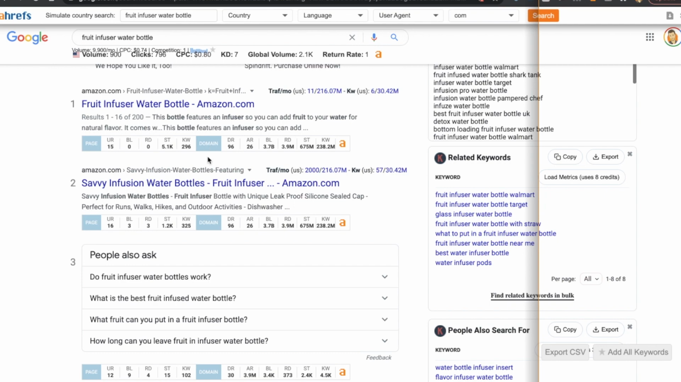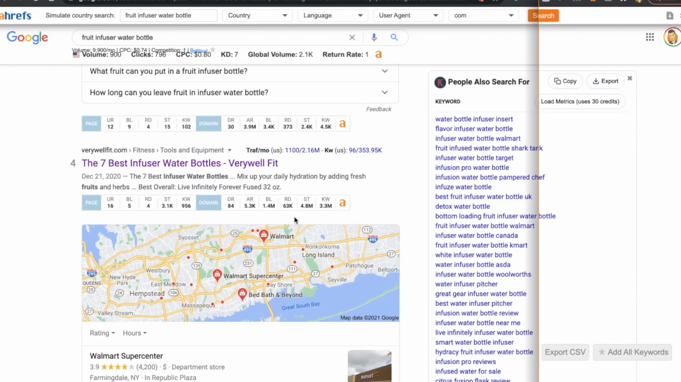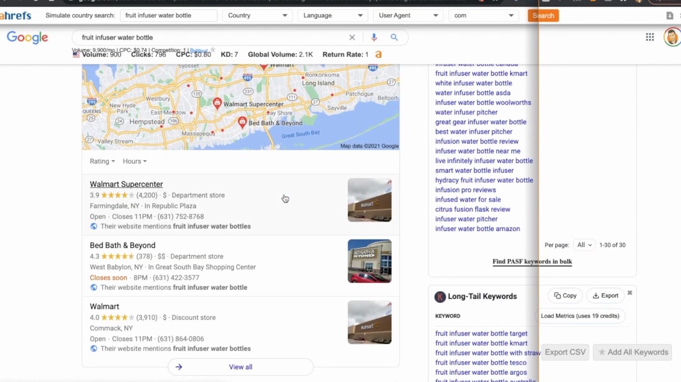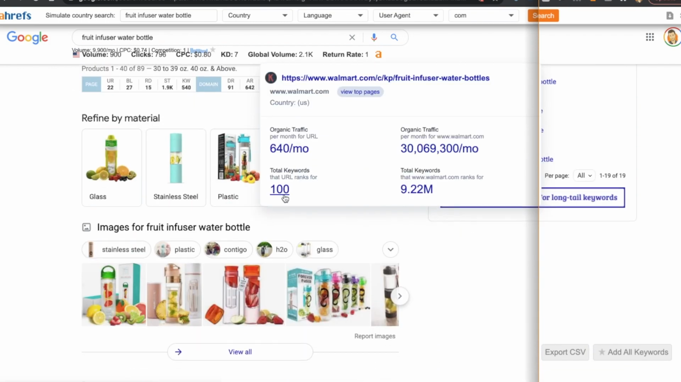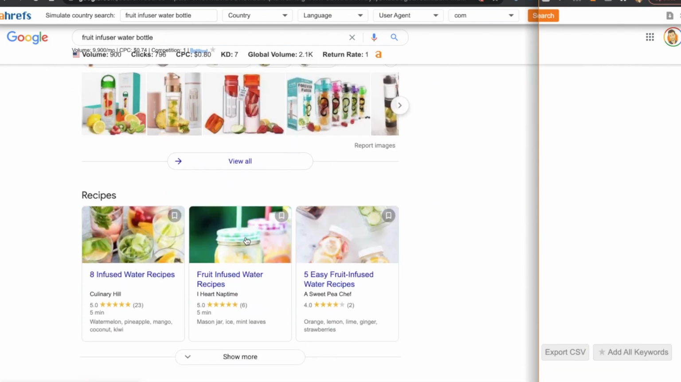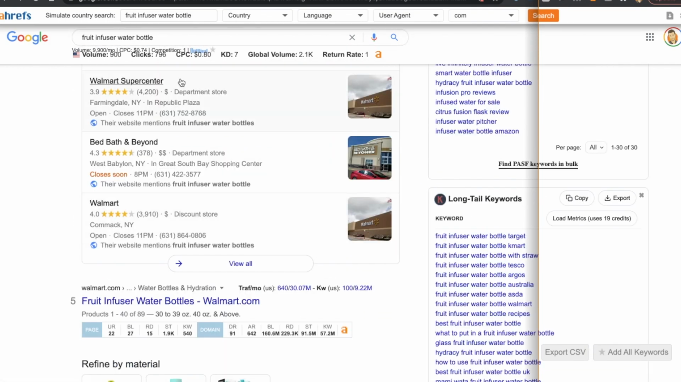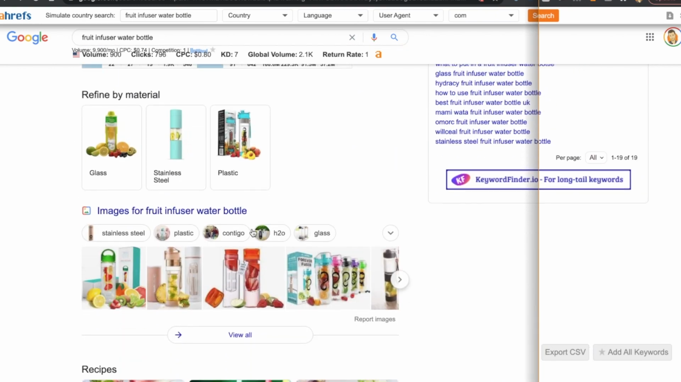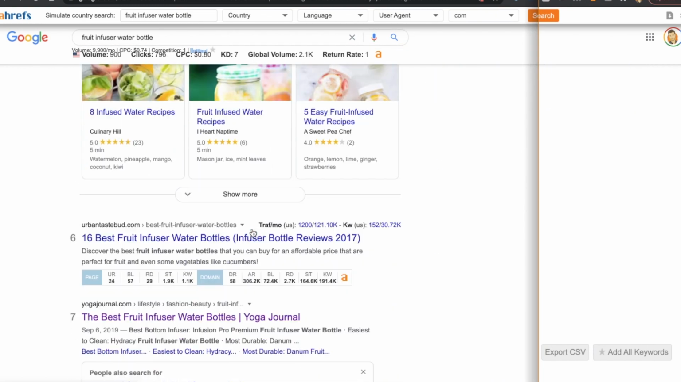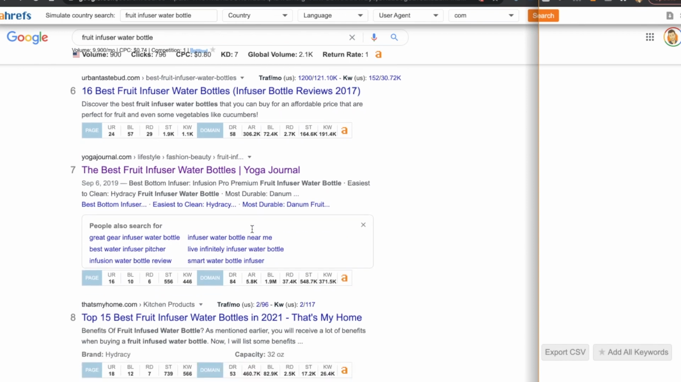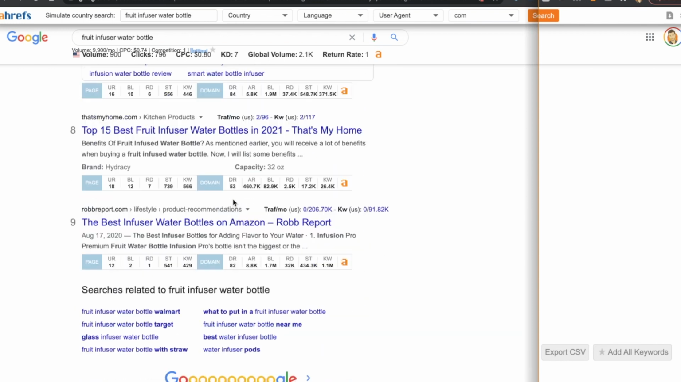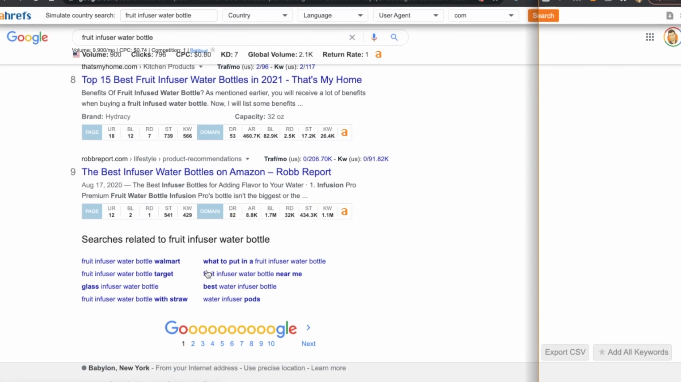So now, as we see in the search, we see Amazon again. We see Verywell Fit. That might be a site that we definitely want to check out. Walmart, huge site. This is a pretty tough term, a competitive term. So to be on page 1 for that, they definitely probably have some type of authority, or they've been around for a little bit. So what I would suggest you do is come down all the way to suggested terms.